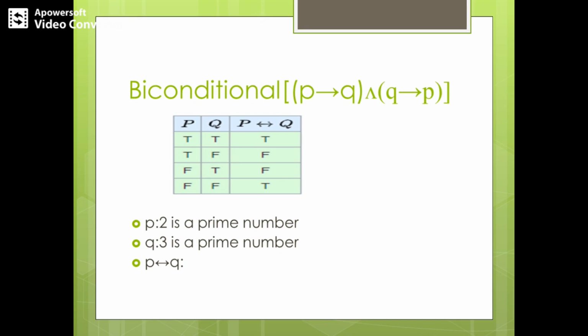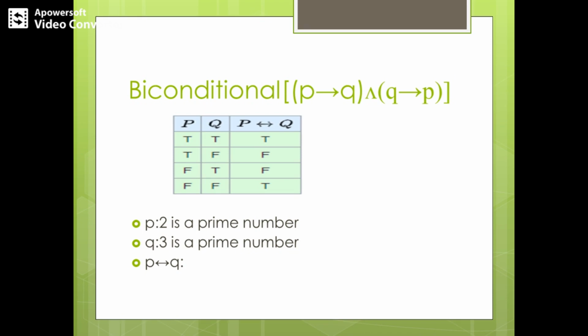So here we have got two propositions P and Q. 2 is a prime number and 3 is a prime number. So how do we read this P if and only if Q? If 2 is a prime number, then 3 is a prime number, and if 3 is a prime number, then 2 is a prime number. Or we can also say it as 2 is a prime number if and only if 3 is a prime number.